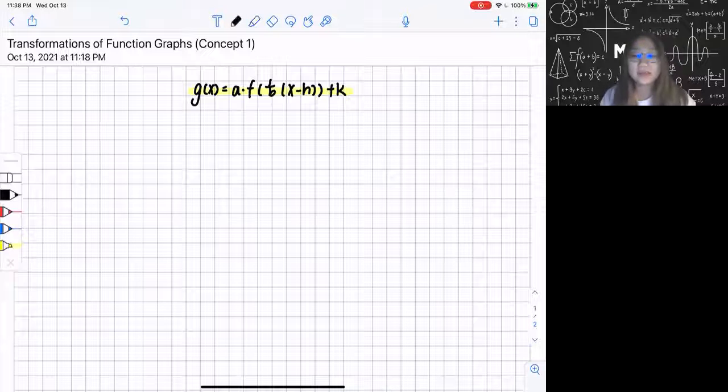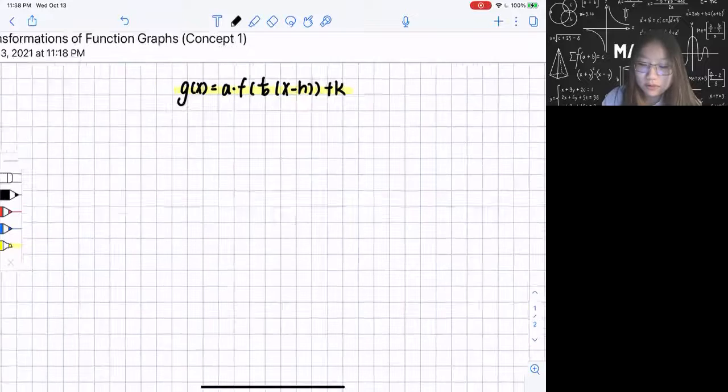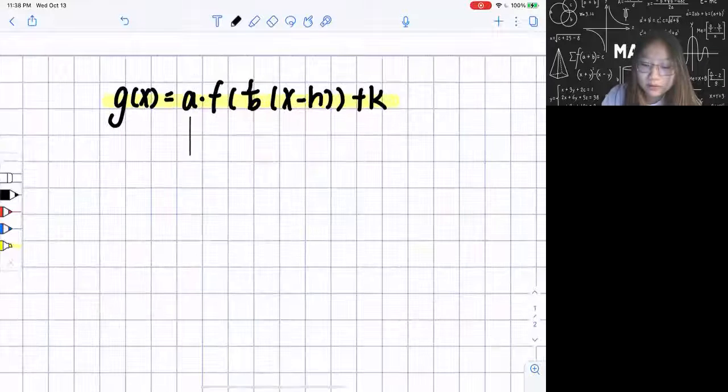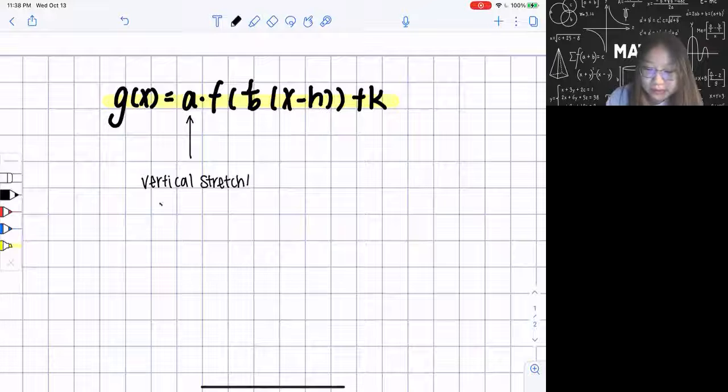Let's start with A. The A here means all your vertical stretches and compressions, which can be expressed using this A, and you will see the details later.